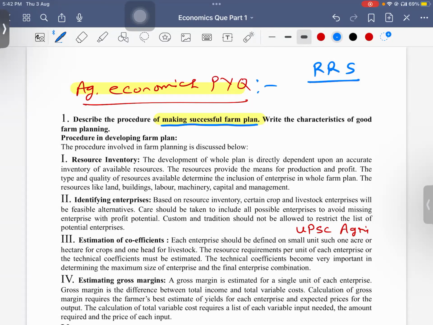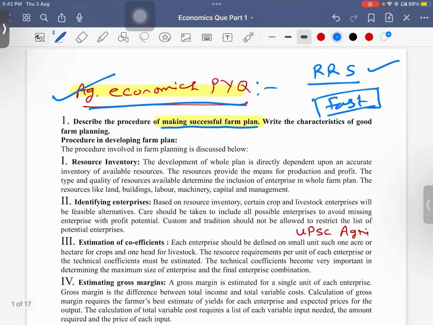Hello everyone. So today we are here for the discussion on agriculture economics. We'll have all the study on the PYQs in this rapid revision series. As this is rapid revision and you have less time, I'll be going fast, because that is what is needed. All the important points will be discussed. Just remember these points and that will help you.